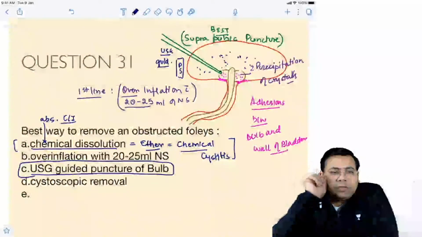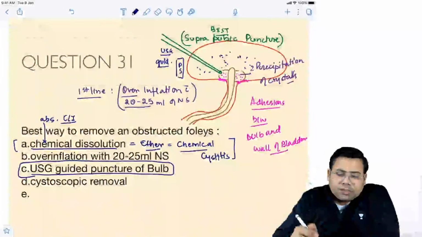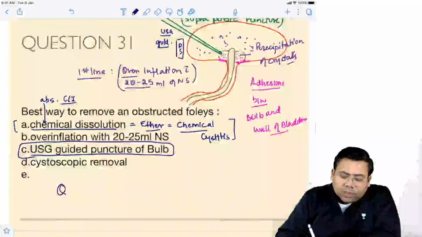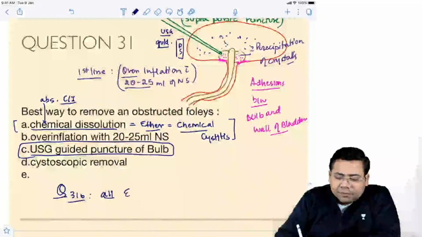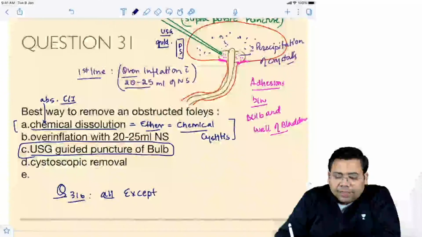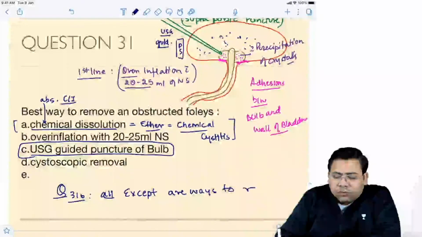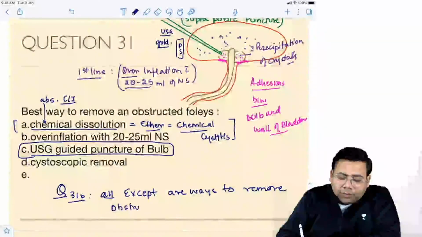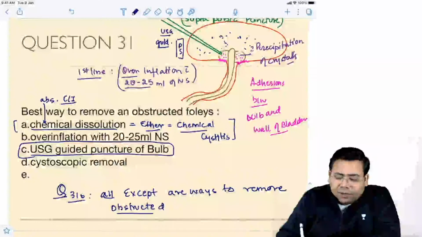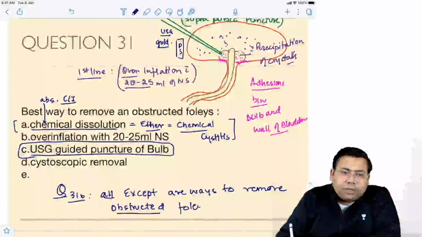Now I'm going to ask you one more question. Suppose question 31B. If the question is all except, all except are ways to remove obstructed Foleys. Now tell me, what is the answer?